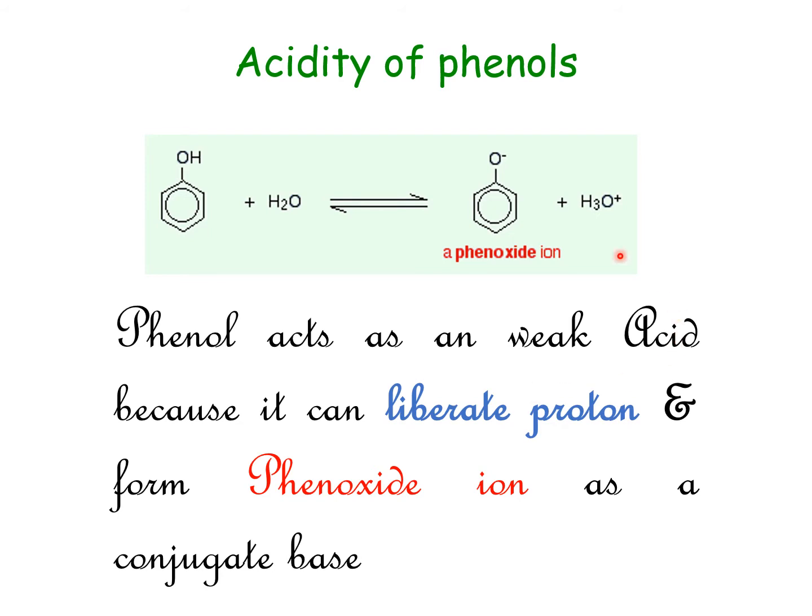Phenols behave as weak acids because they have the ability to lose the proton associated with oxygen to form an ion called the phenoxide ion. Usually, acidity depends upon the stability of the conjugate base which is formed. So in the case of phenols, the phenoxide ion acts as a conjugate base, and its stability will determine how acidic phenols are.